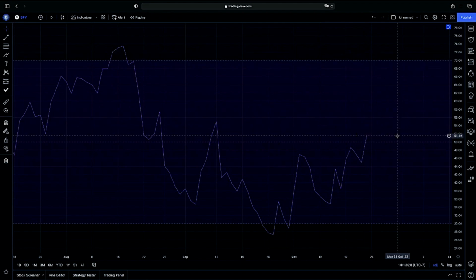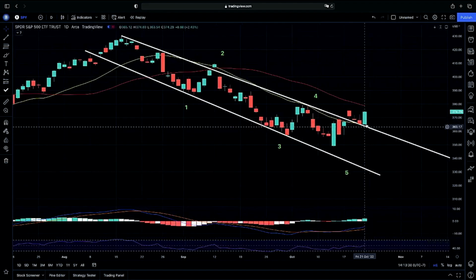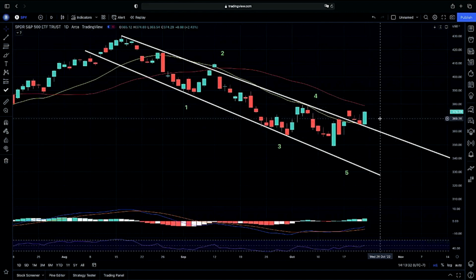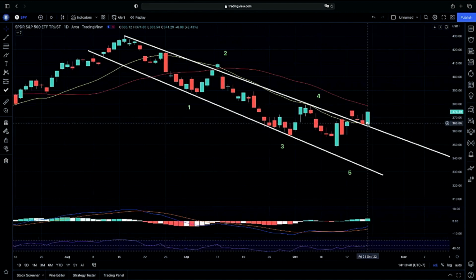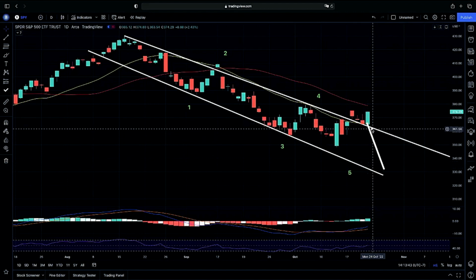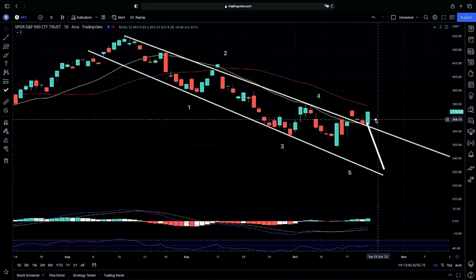So again, that is very much what we are looking for, is to see if we do continue on into overbought territory from here, or if we do get a proof of concept to possibly hit our 5th wave from here. So again, keeping an eye on our candle structure from here is extremely key.